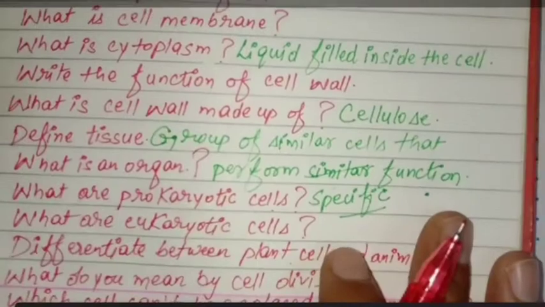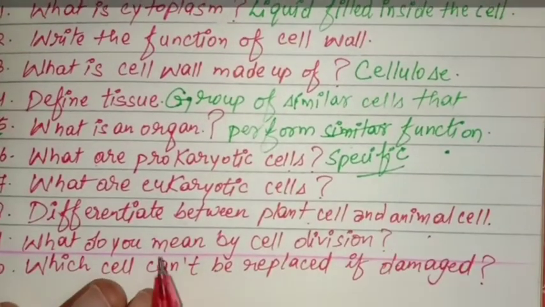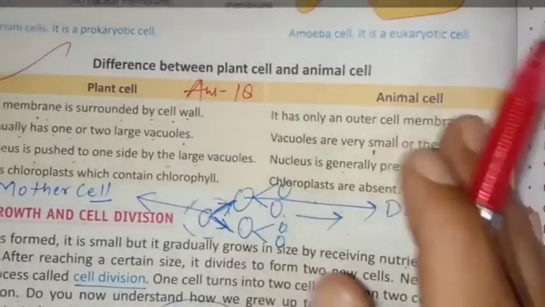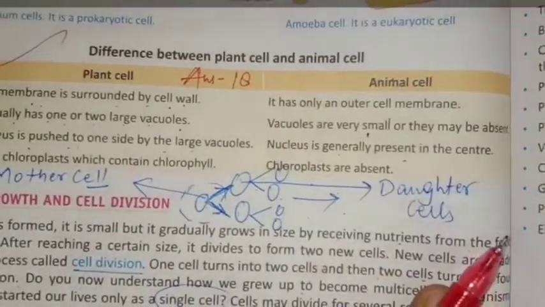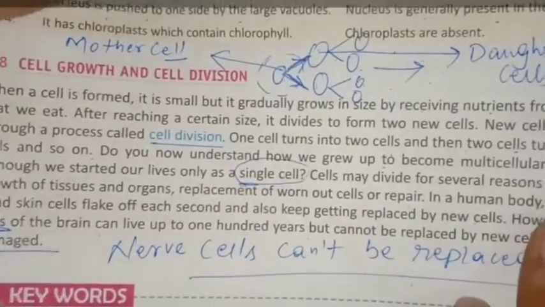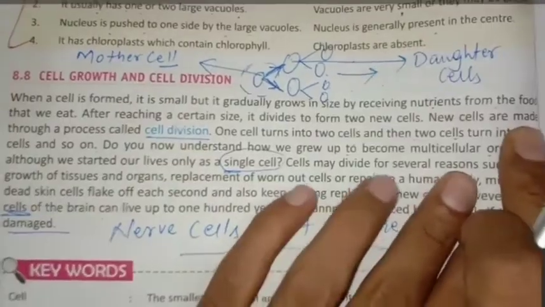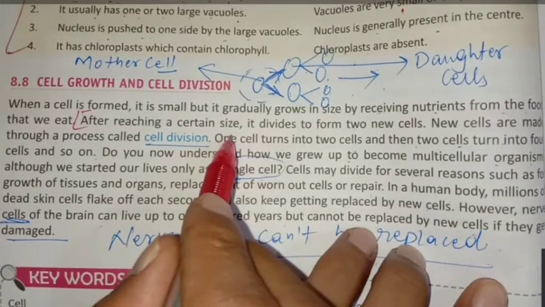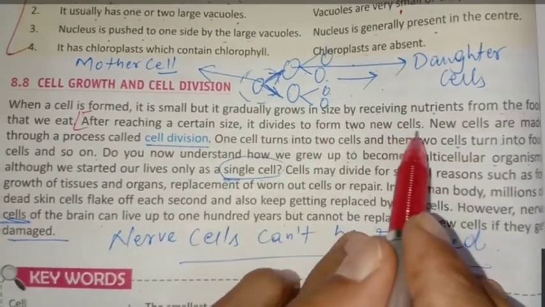Next question, question number 19. What do you mean by cell division? On the same page number 96, after reaching a certain size, it divides to form two new cells.